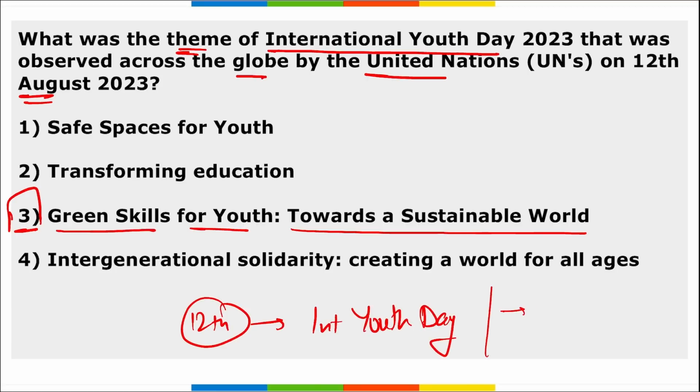Here only remember, the first ever International Youth Day was observed on 12th of August. Correct? And this day is observed to celebrate the potential and contributions of young individuals to society and to create awareness about the problems faced by them globally. Right? So this is your Green Skills for Youth: Towards a Sustainable World. This is your theme for the International Youth Day.